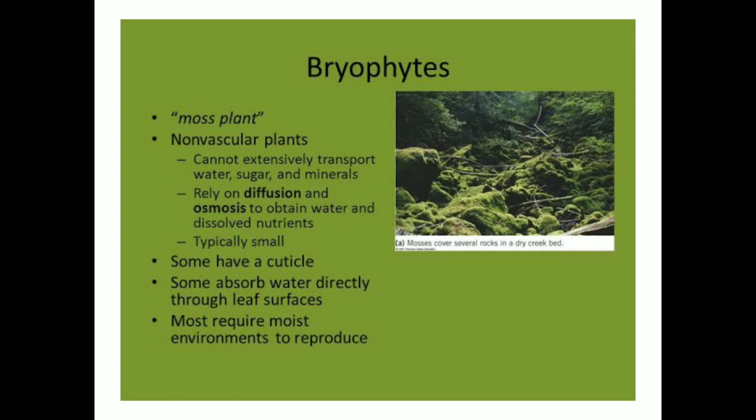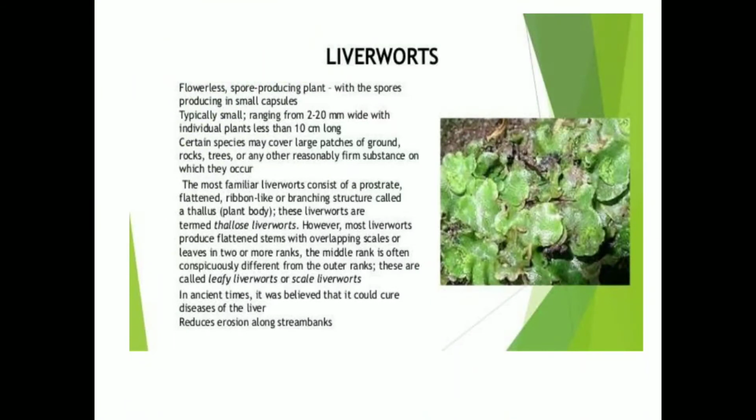Bryophyta are divided into two groups, that is liverworts and mosses. Liverworts are the lower members of bryophytes. They are a primitive group of bryophytes. The gametophyte possesses a flat plant body called thallus.